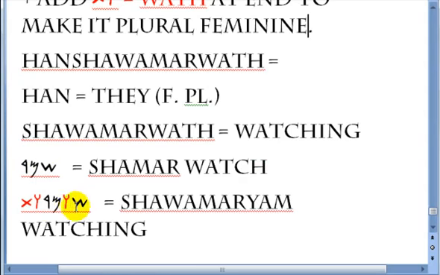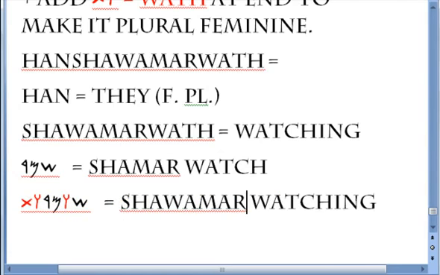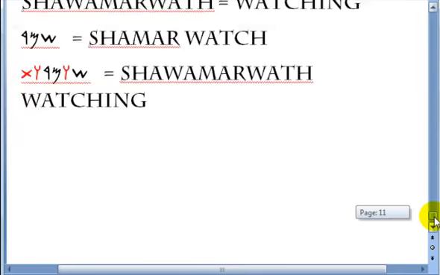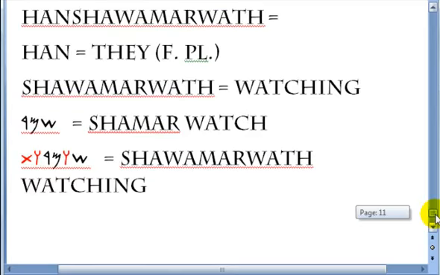You add the wa between the first and the second letter, and you add the wath at the end to make it feminine plural. Shawamarwath. Hun shawamarwath, they watching, feminine plural. And that's pretty much it.